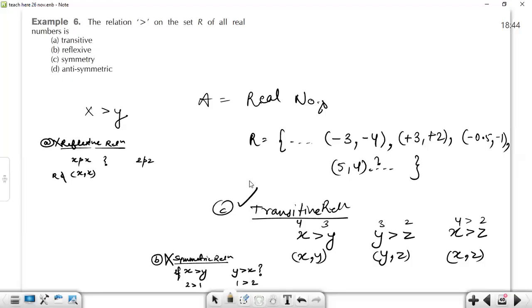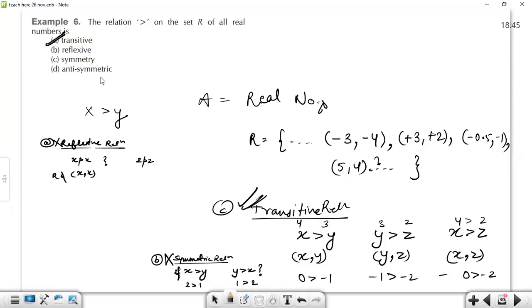But let's take one more example. Maybe we can fail sometimes. So let's discuss negative numbers. -1 is greater than -2. 0 is greater than -1, -1 is greater than -2. Can we write from this that 0 is greater than -2? Yes, we can. So this is a transitive relation. Let's mark option A.